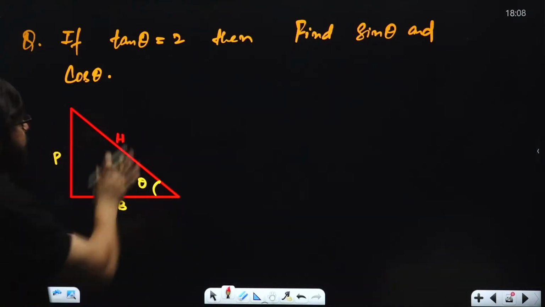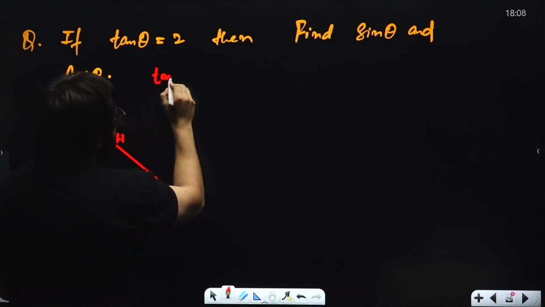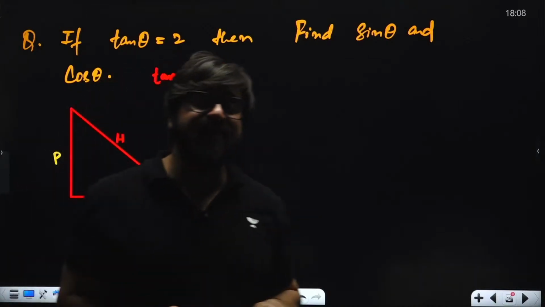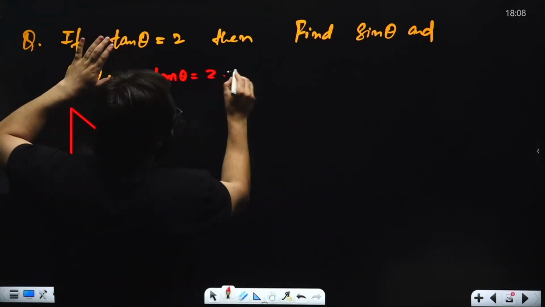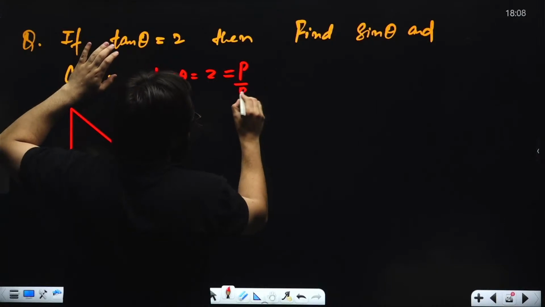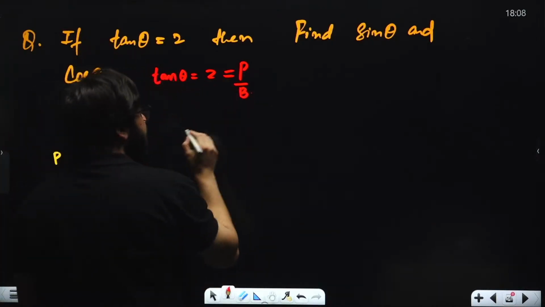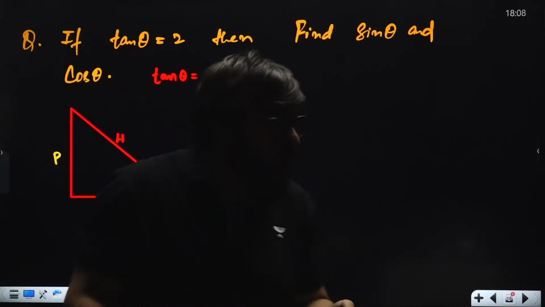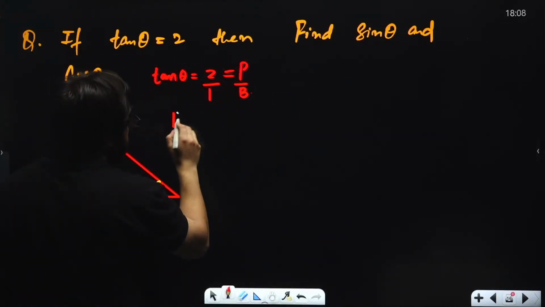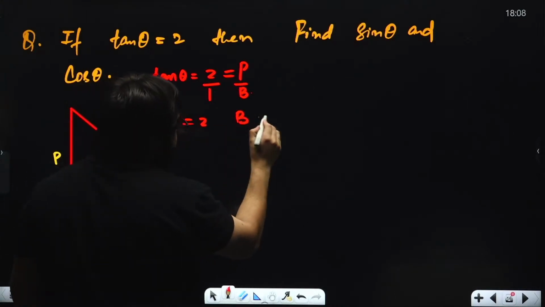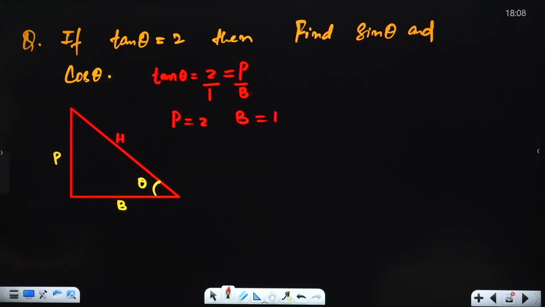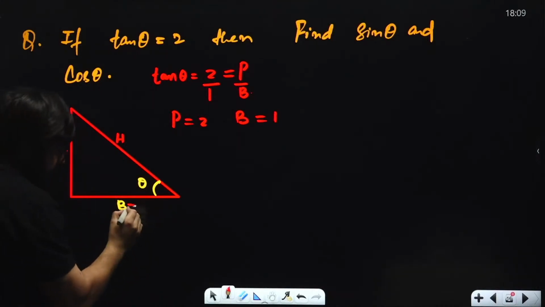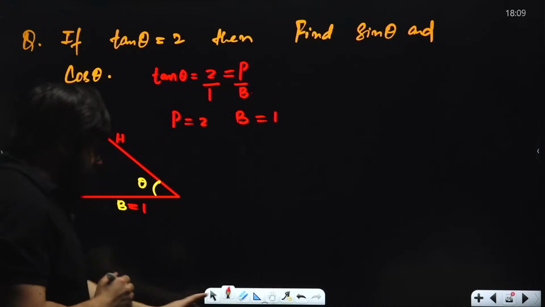Guys, in this case, tan theta is given as 2. If tan theta is given as 2, can I say the value of tan is equal to perpendicular upon base? So I can write this as 2 divided by 1 also. 2 by 1 is also 2. So here perpendicular is 2 and base in this case is 1. I can write it something like this. So if perpendicular in this case is 2, base in this case is 1, can you find the value of hypotenuse?